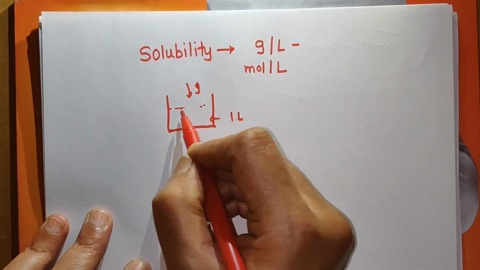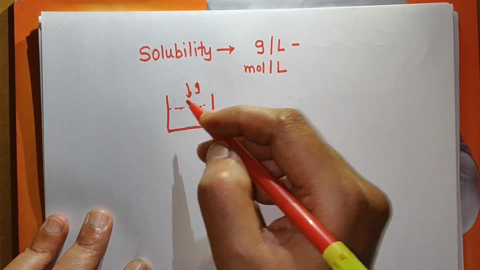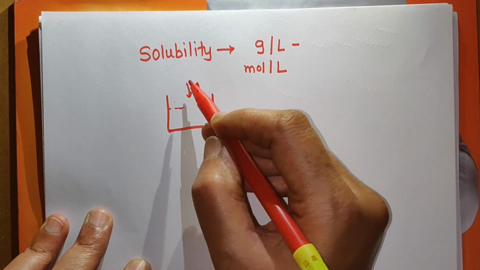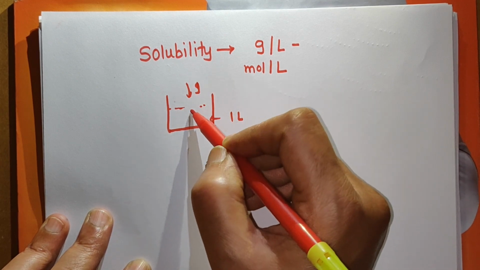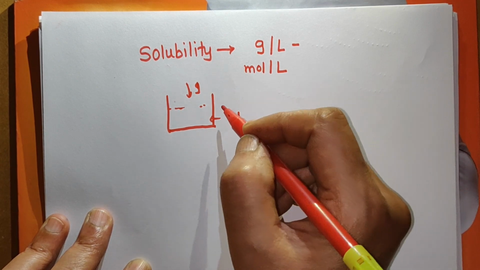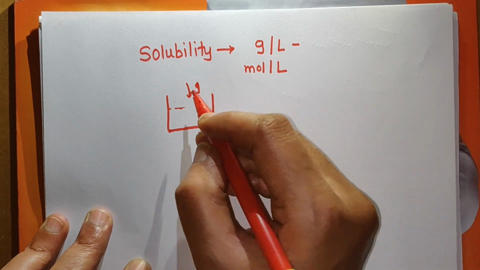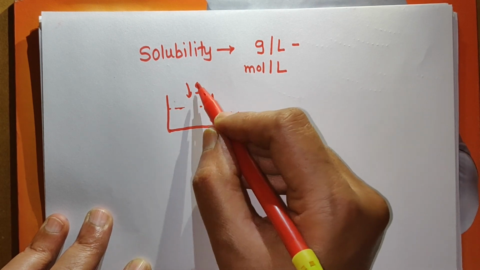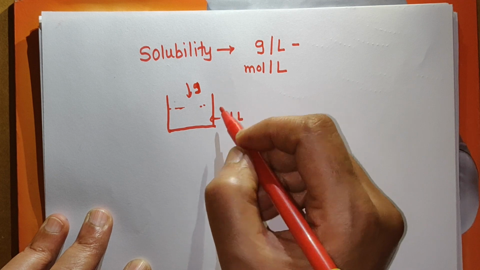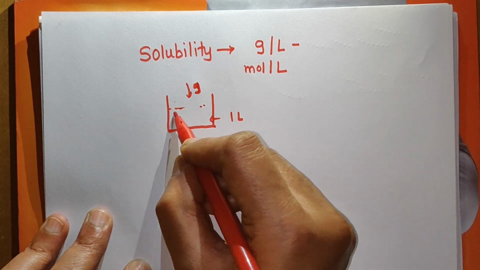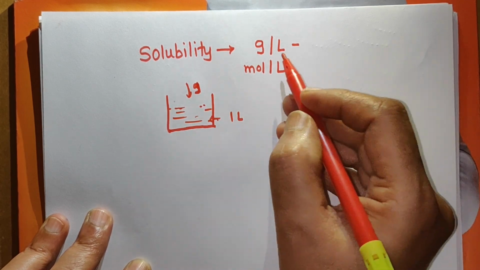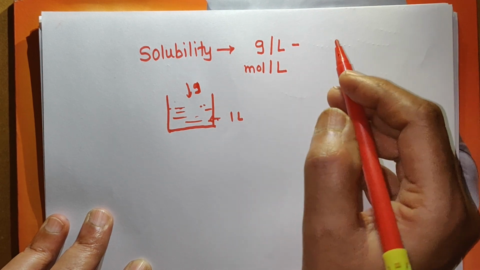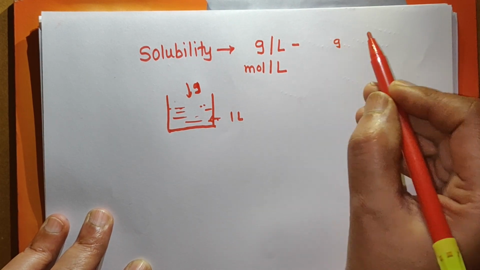Suppose we have 1 liter of water and we are adding solute here. You can obtain a saturated solution after some time, and the number of grams required to obtain 1 liter of saturated solution is called solubility in gram per liter, or gram solubility.